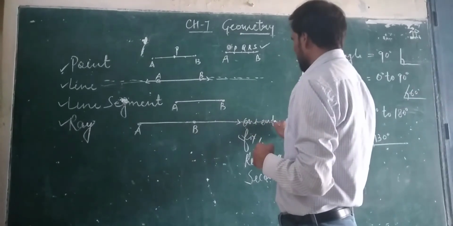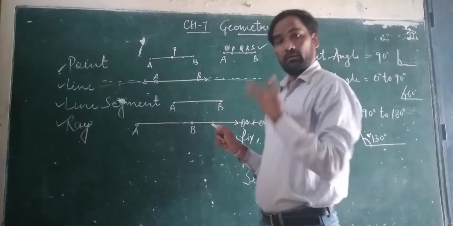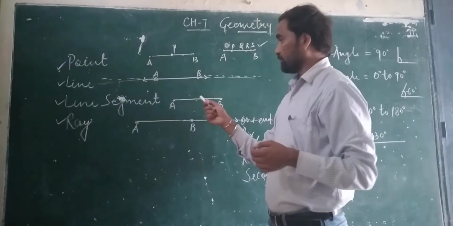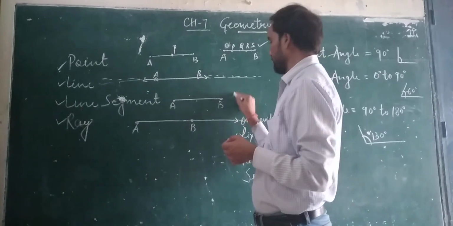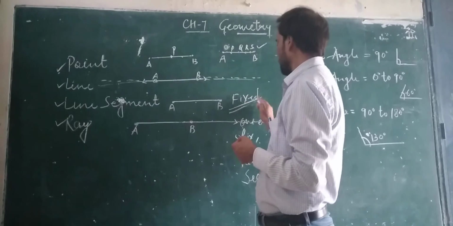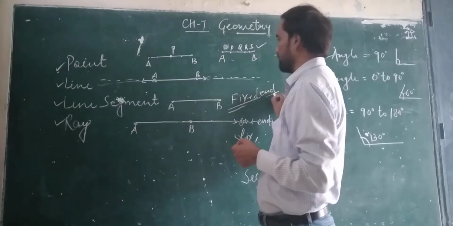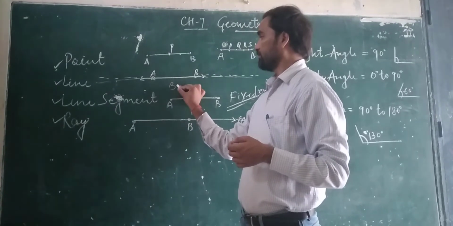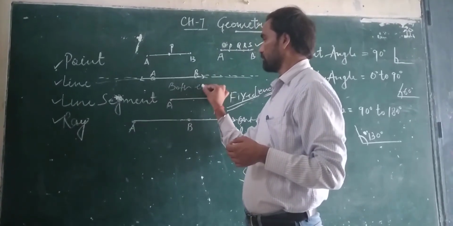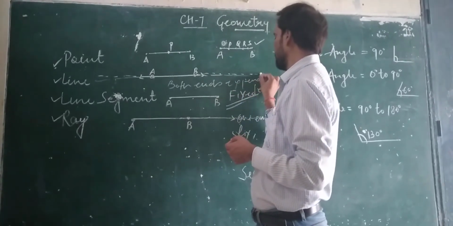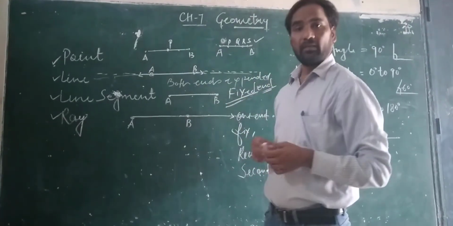The second end can expand unlimited. Okay, and a line segment is fixed at both ends, both ends fixed. A line's both ends can be expanded. Okay, clear?